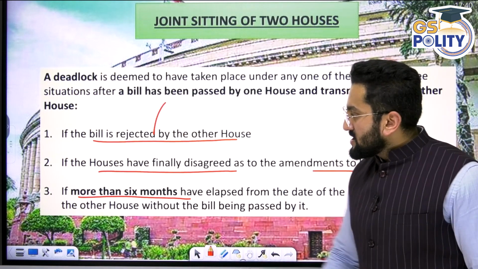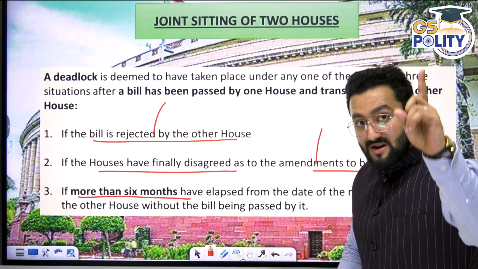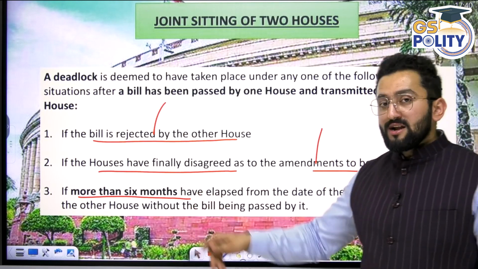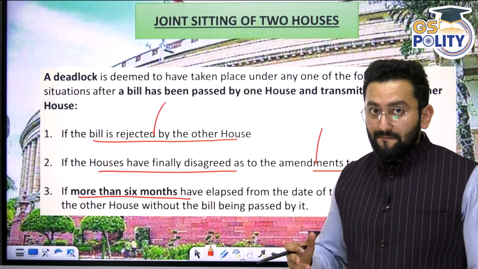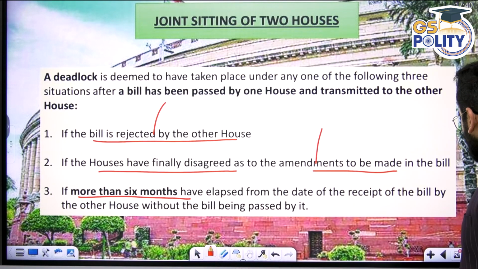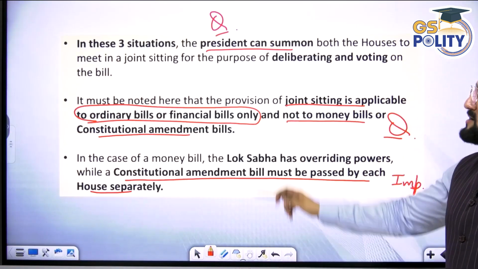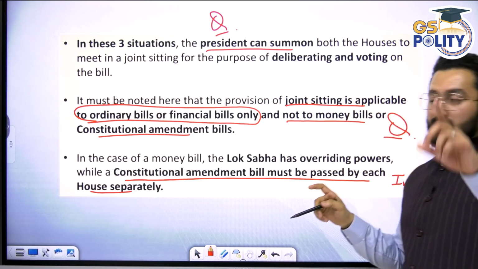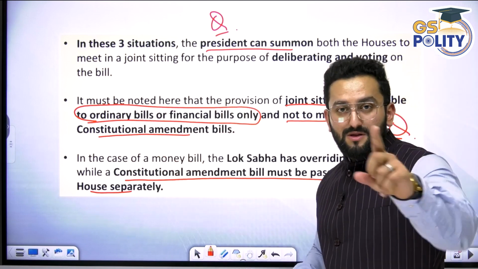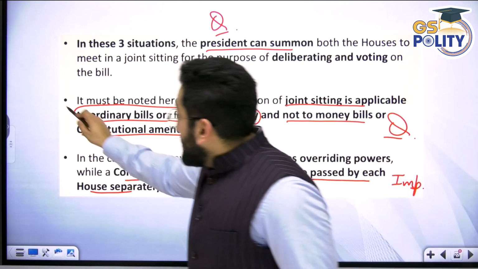So if you reject, or if you amend and the amendments are not agreed by the other house, and more than 6 months have passed and you have done nothing, in this case a joint sitting can be called, and the President summons the joint sitting. Now, it must be noted that joint sitting is applicable in case of ordinary bills and finance bills. Please remember it. Important.